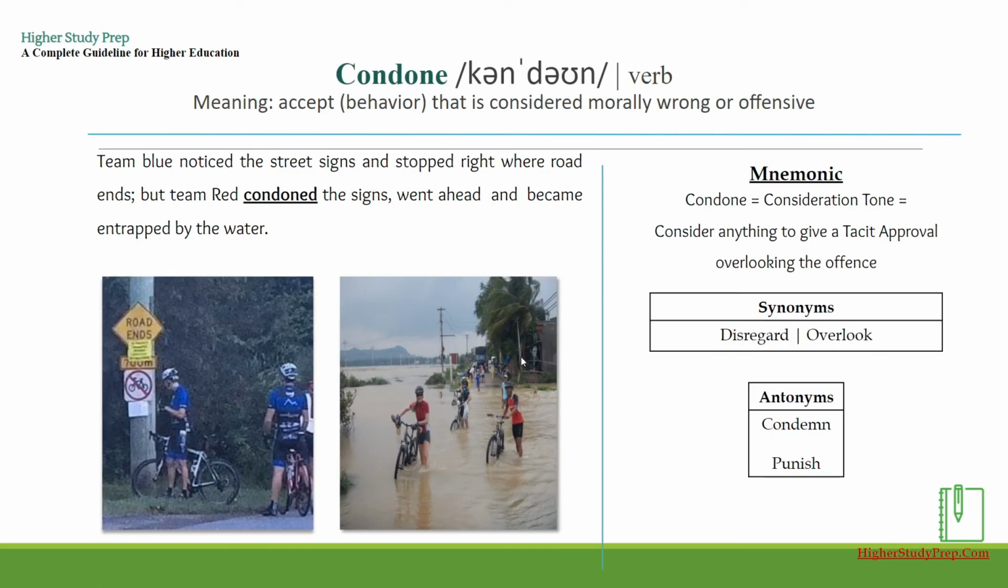Condone. It's a verb meaning to accept a behavior that is considered morally wrong or offensive. An example could be, Team Blue noticed the street signs and stopped right where the road ends, but Team Red condoned the signs, went ahead, and became entrapped by the water. The mnemonic for the word condone could be consideration tone, or considering anything to give a tacit approval, overlooking the offense. Some synonyms for this word can be to disregard or overlook, whereas some antonyms could be condemn or punish.